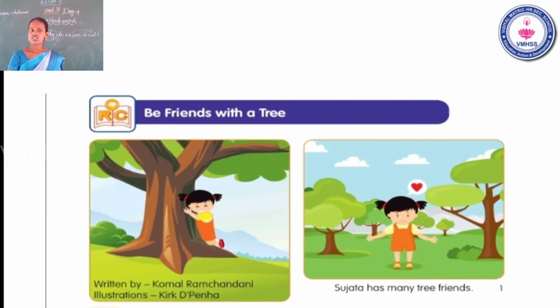Now what is the next session? Reading comprehension. In the last class, we read the story. What is the title of the story? Why we love trees. And the author name is Komal Ramchandani. Illustration by Hegde Benka. Now look at the board, students.